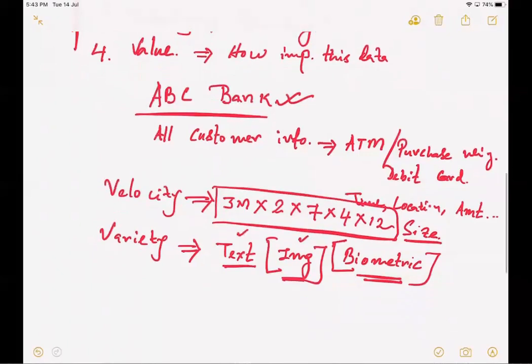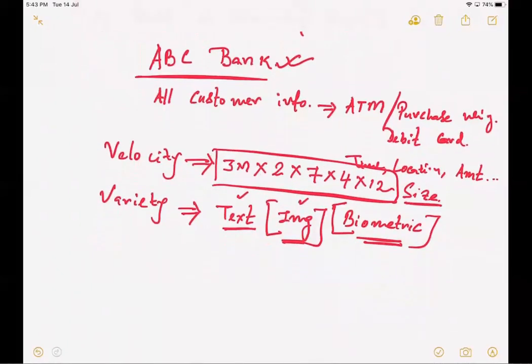Finally, I'll also be interested to understand the veracity of the data. That means how accurate the data is. Now, this data is getting collected from a real-time device, a card ATM or a card reader.